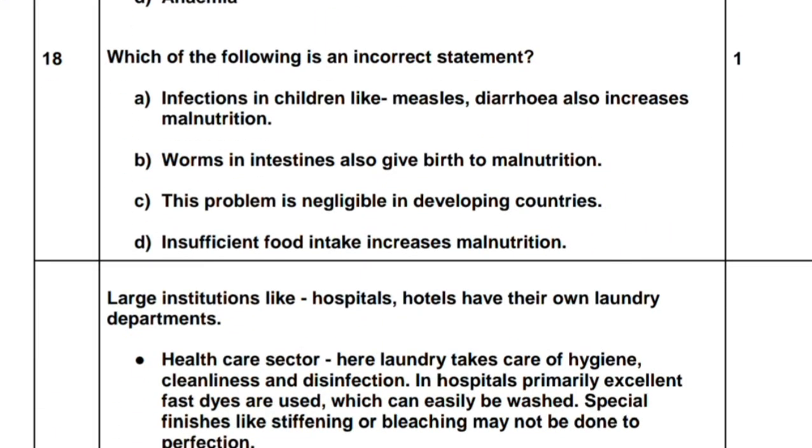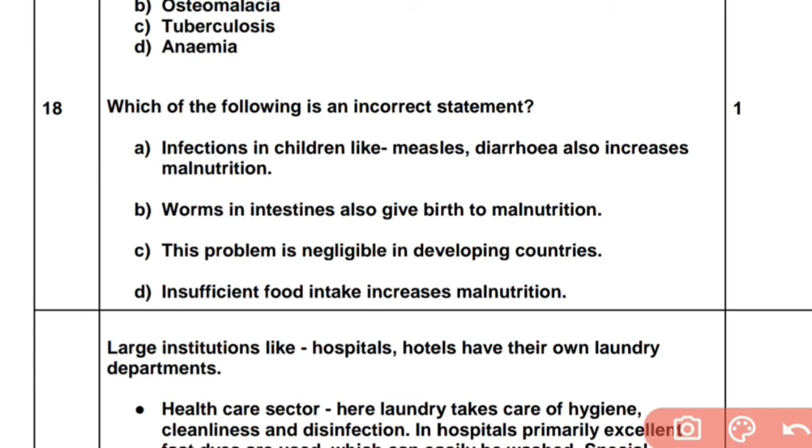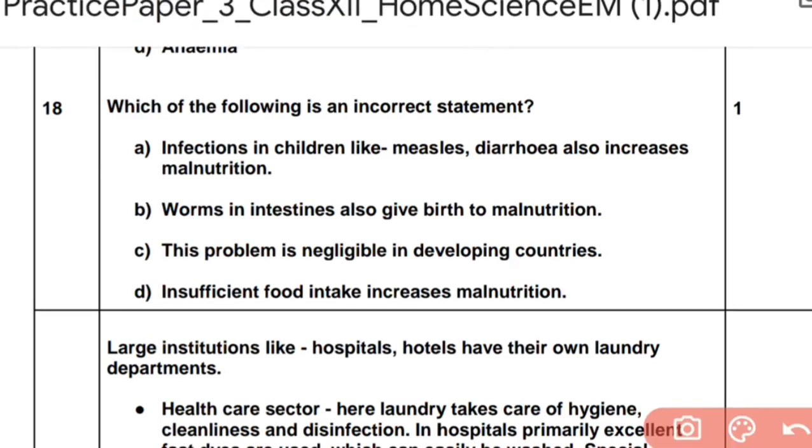Now question number 18, which of the following is an incorrect statement? Here we'll have to read all of them. Infection in children like measles, diarrhea also increases malnutrition. We read it in this paragraph. Worms in intestines also give rise to malnutrition. Do you know this? Let's move further. This also seems correct. If there are worms in the intestine, there will be malnutrition. We read it. This problem is negligible in developing countries. Oh, this problem is not negligible in developing countries, but in developed countries. So this one is wrong.